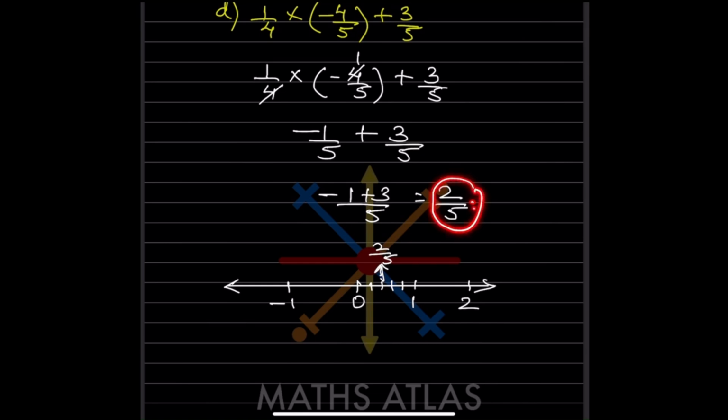So again 2 by 5, this is a positive one. So this is less than 1. So we are going to take here in between 0 and 1. This is 5, so we are going to divide it into 5. 1, 2, 3, 4, 5. But then on the second one. So from 1 and this is 2. So this will be 2 by 5 over here.